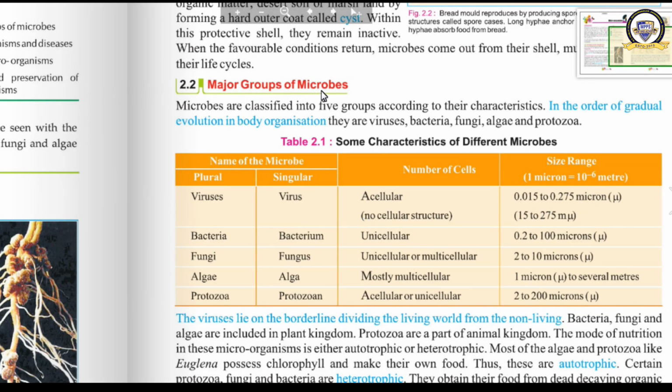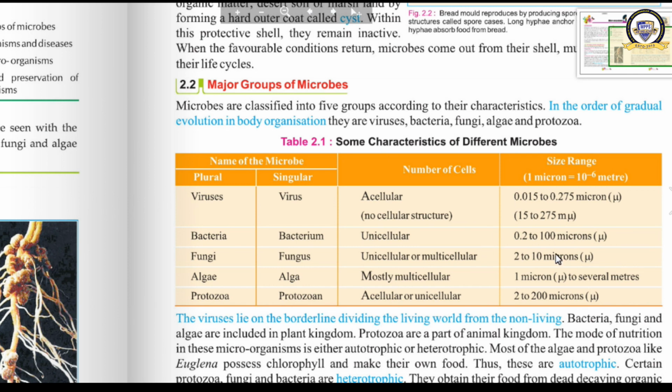Major groups of microbes. Microbes are classified into 5 groups according to their characteristics. In the order of gradual evolution in body organism, they are viruses, bacteria, fungi, algae and protozoa. What are the different types of microbes? They are viruses, bacteria, fungi, algae and protozoa.